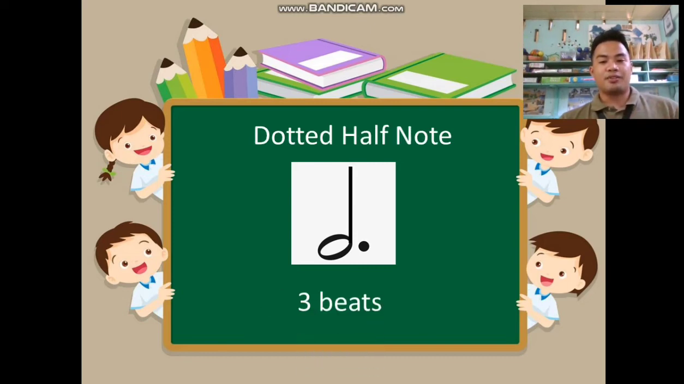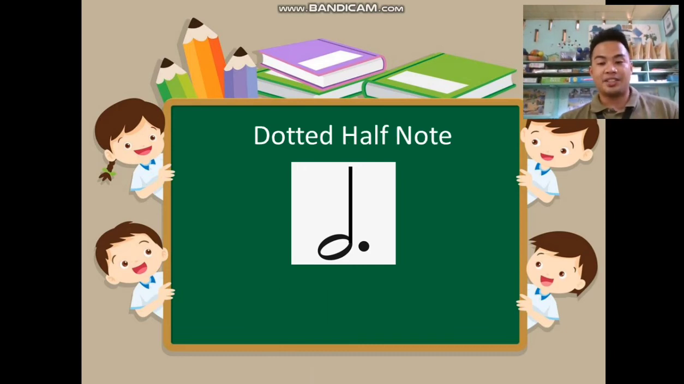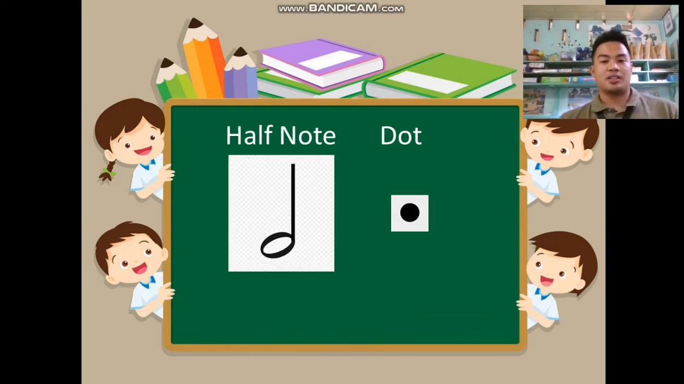Now for more information, class, you have here the dotted half note. The dotted half note alters its value and it has 3 beats. Take note of the dotted half note. Why does it have 3 beats? Because it is a half note plus the dot. The half note has 2 beats, added by the dot which has 1 beat, and therefore you have in total 3 beats.